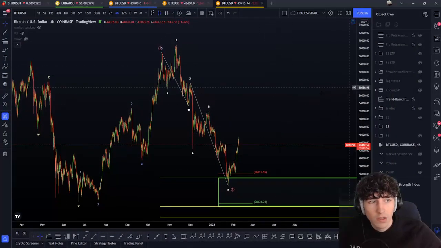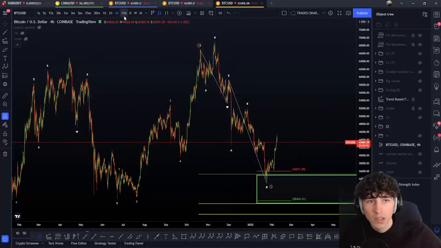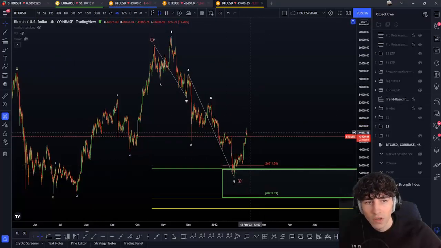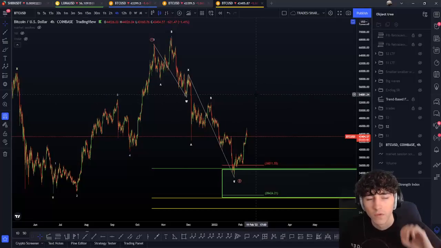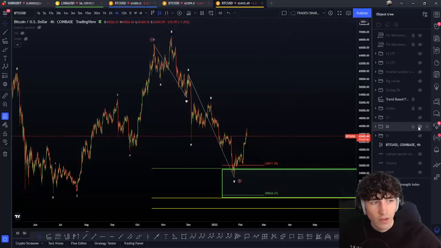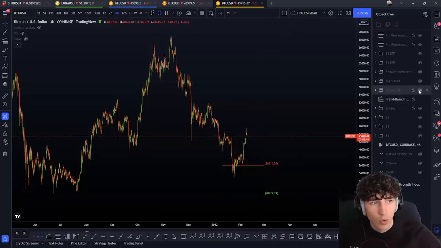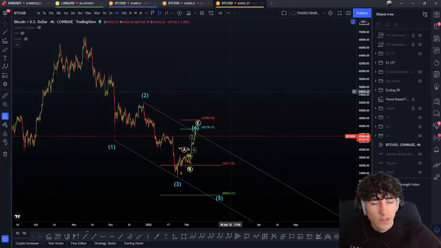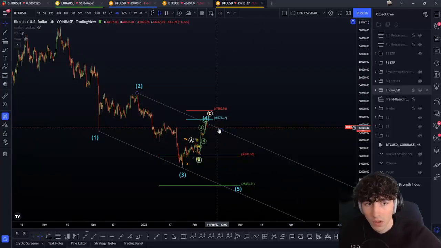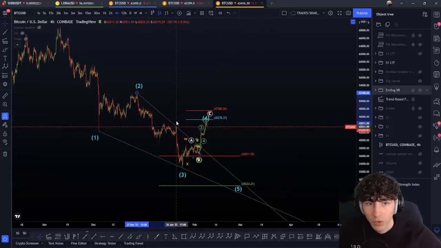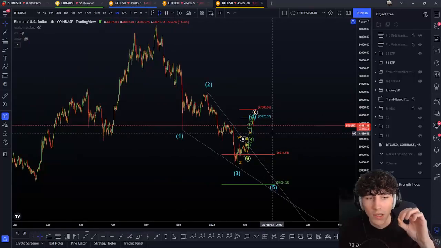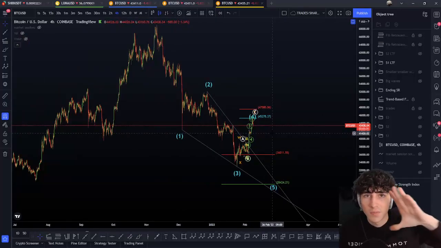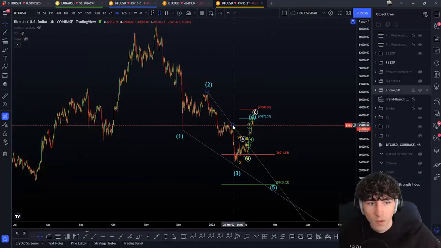So here I channel a bit. I'm more likely in the scenario of not being in a flat there, because of the bottom we have done and the push-up we have done. Why, for me, the ending right there is not really valid anymore: first of all, that trend line here has been broken to the upside. So an ending diagonal, I mean, it can look like an expanding one, something like that.